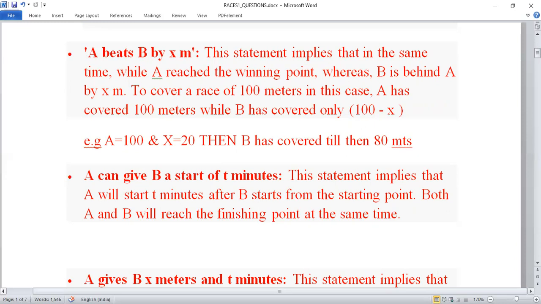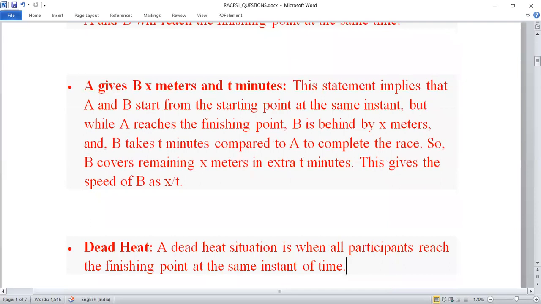Okay. Now we are moving to the next point. A gives B X meters and T minutes. Now they have given both the distance as well as the minutes. So if they have given distance and they have given time, you can find speed because we know the speed formula is distance upon time. It means A and B start from the starting point at the same time, but while A reaches the finishing point, B is behind A by X meters.